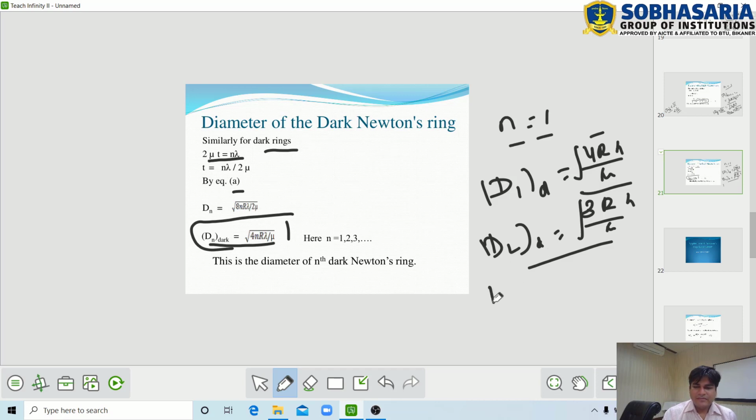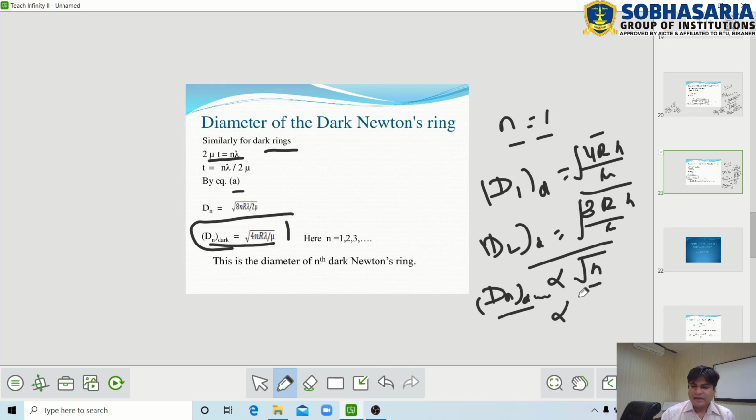Here the diameter of the nth dark ring also depends on the natural number n. When the value of n is increased, the diameter of the nth dark ring also increases. So the diameter of the nth dark ring is directly proportional to the square root of the natural number n.